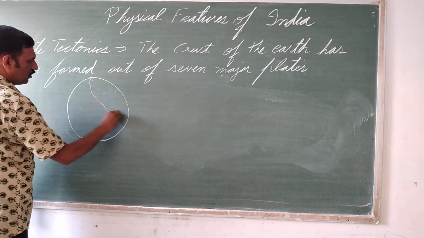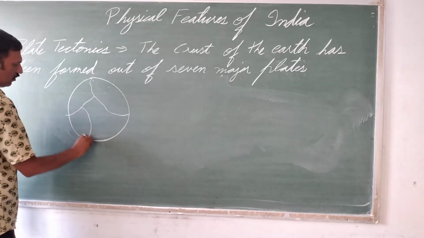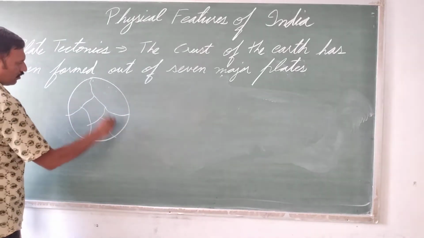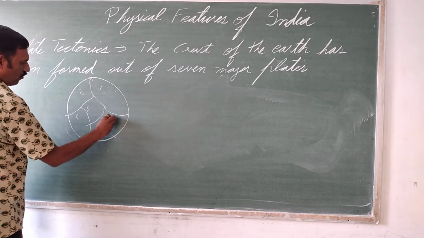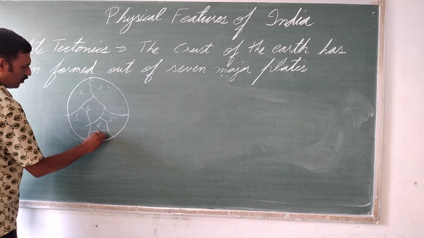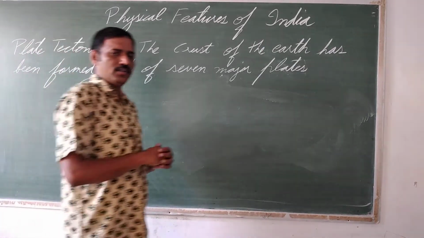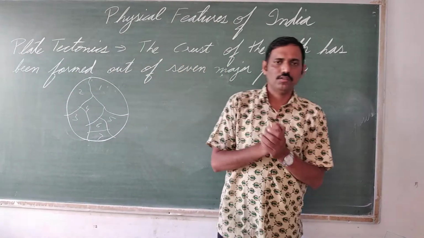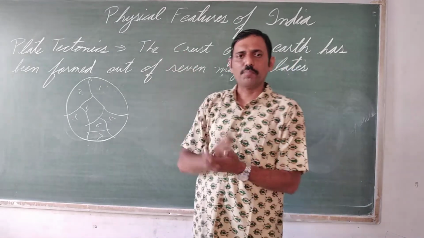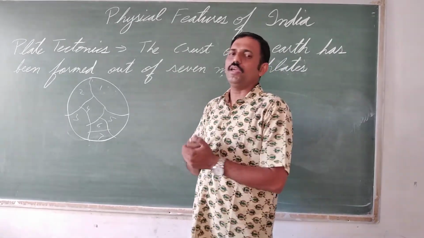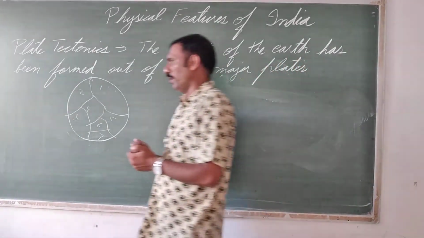This earth is made up of some plates. So this is 1, 2, 3, 4, 5, 6, suppose this is 7. The 7 major plates. The complete earth, the sphere, is made up of these. And several minor plates. There are more than 40 minor plates also on the earth.